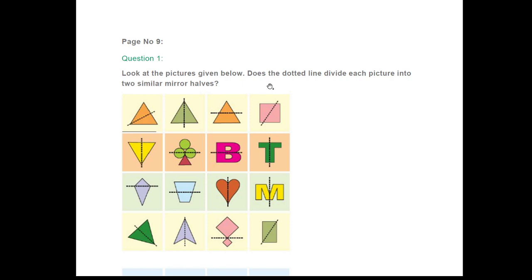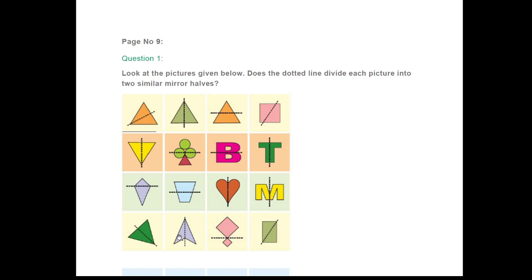So look at the pictures given below. Does the dotted line divide each picture into two similar mirror halves? So here, yes, this is the line of symmetry. You can divide this picture into two similar mirror halves. Here in this case also yes. Here no, because you cannot divide this triangle into similar mirror halves. Here again no, yes, no, yes, yes. You have a vertical line of symmetry here. Here you have a horizontal line of symmetry. Here no, no, yes, vertical line of symmetry, yes, yes.